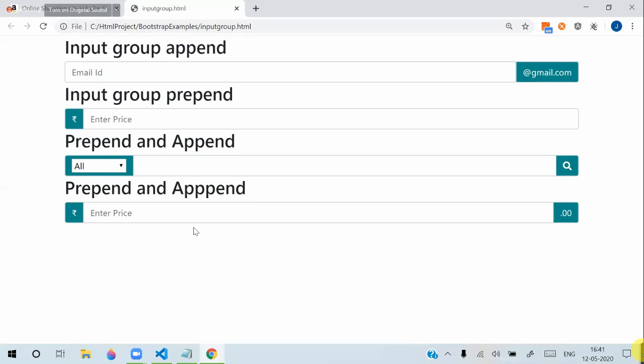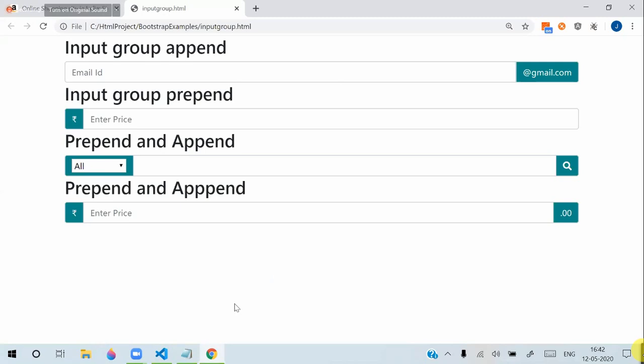That is the right way to define it. So how can we define it? Actually, we can give input group prepend, append. If they want multiple, then we can configure multiple text only as required.